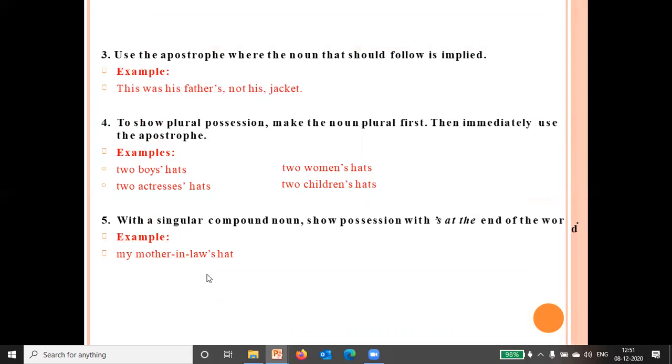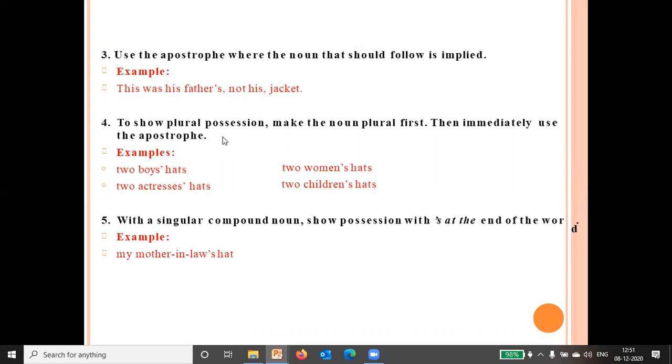Use apostrophe when the noun that should follow is implied. This was his father's, not his jacket. Means this was his father's, not his jacket. This jacket was belonging to his father.